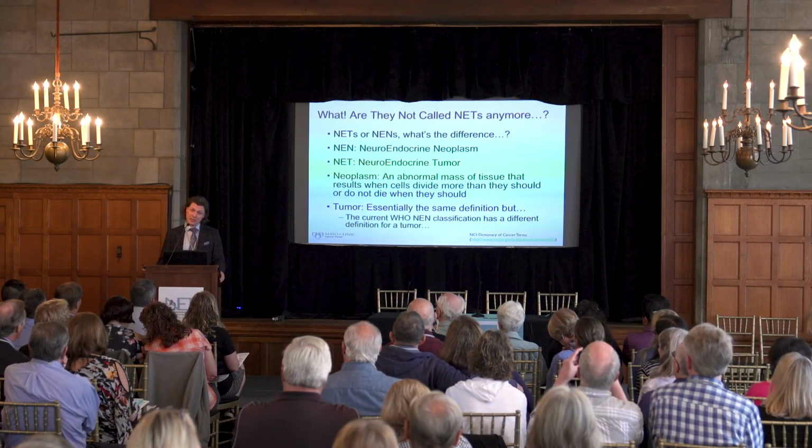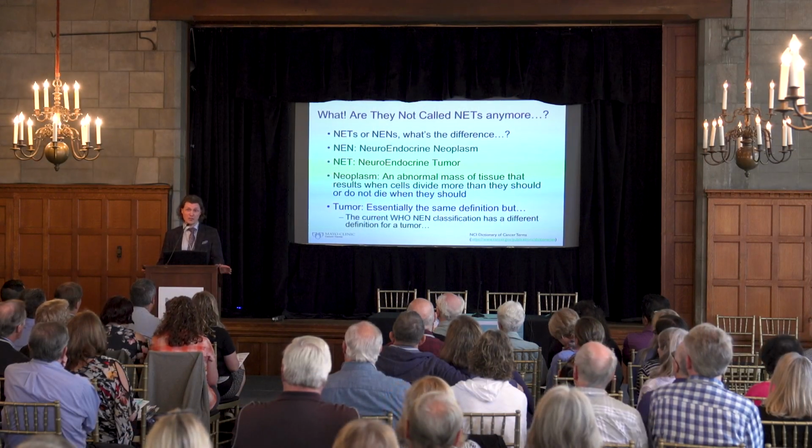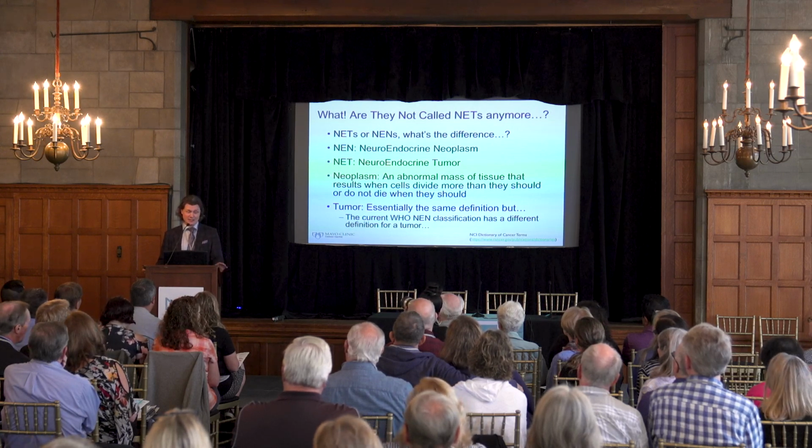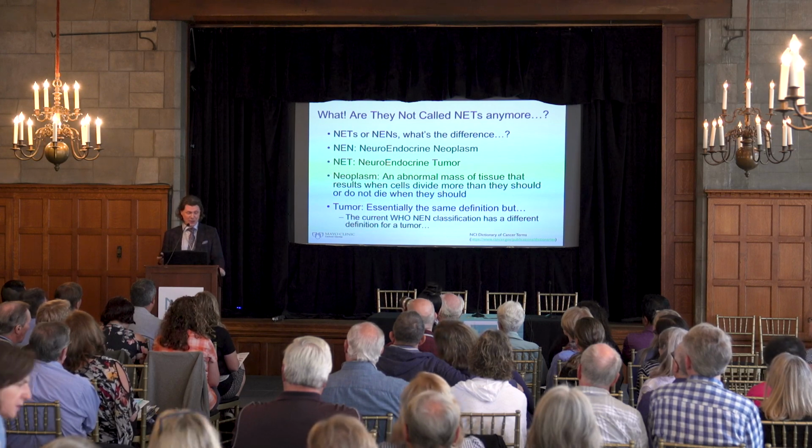Neoplasm is really an abnormal mass of tissue that is growing, where the cells are dividing when they shouldn't, or not dying when they should. And the definition of a tumor is essentially the same. But for neuroendocrine neoplasms, it's a little different, because in that context, tumor and neoplasm are not necessarily the same thing. It sounds a little complicated. We'll go through it. I'll walk you through it.